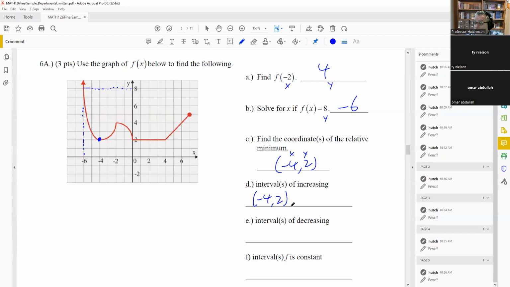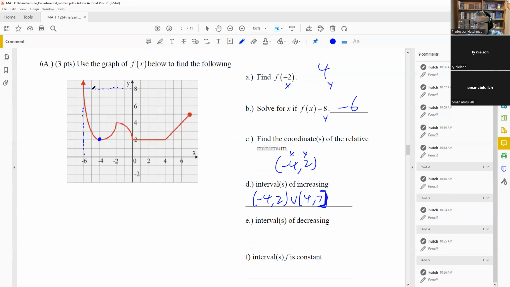increasing. We also have an increasing part that's going from 4 to 7. Okay, there's a closed dot there. So actually, if you want to put a bracket on the end, that is actually correct, because that point is included. So a bracket or a parenthesis, either one of those, I would take that for an answer. Okay, so because it's a closed circle, again, the bracket is okay for that.